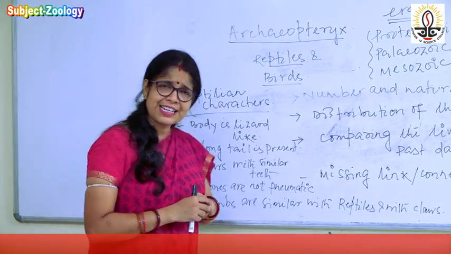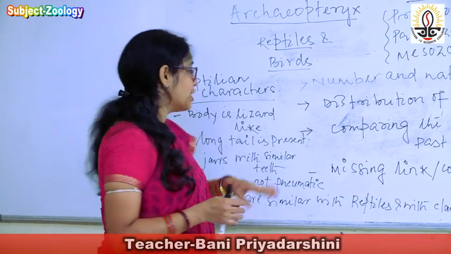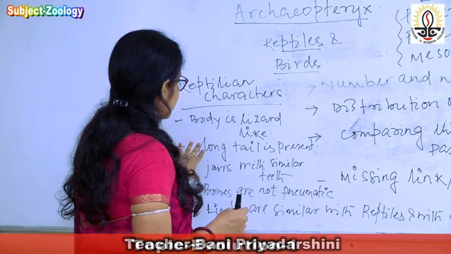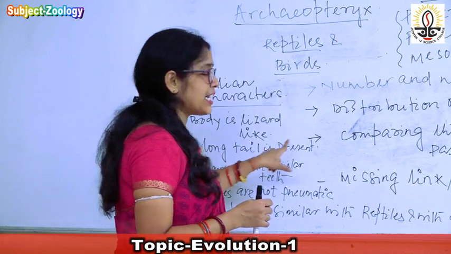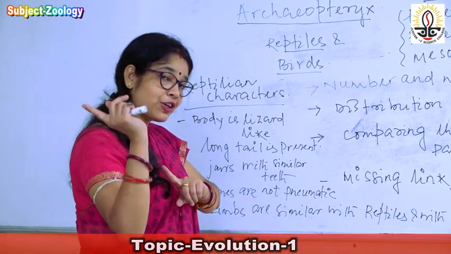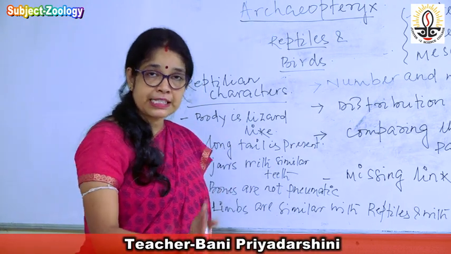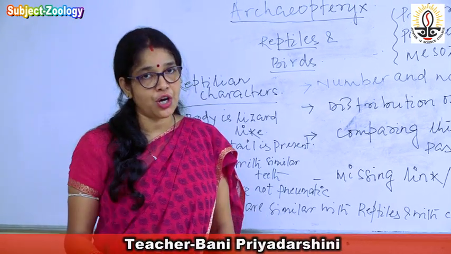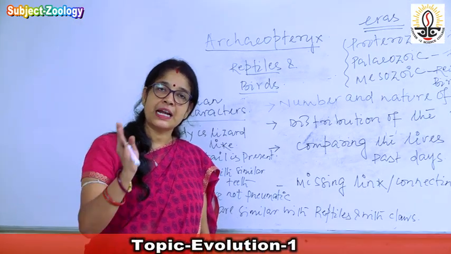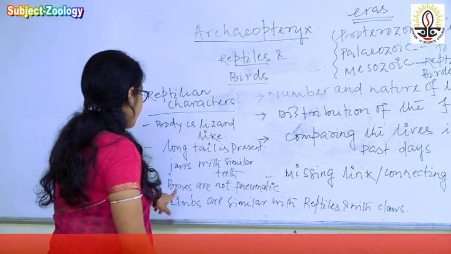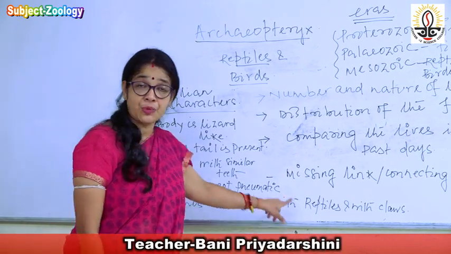As the lizard is an example of reptile, the body is also reptile-like. Then the second one is a long tail is present, like that of the lizard. Jaws are with similar teeth. There is the presence of well developed jaws, that is maxillae and mandibular, with the similar type of teeth. Then the bones are not pneumatic.